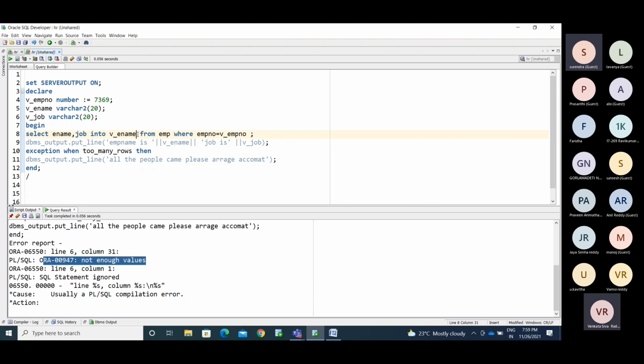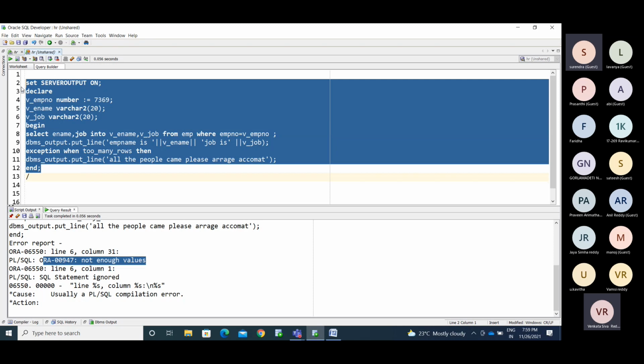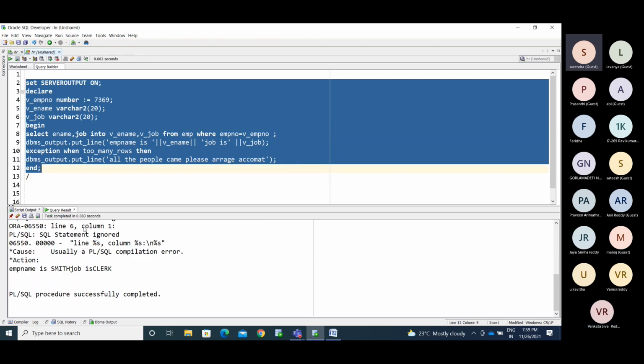Now I'm mentioning this as well. v_job is the other variable. Now I'm trying to run this. See, employee name is Smith, job is Clark. This is the way we need to use it. If you have 10 variables, you need to use 10 declarations. Okay, you are clear with the select query now. Any doubt?